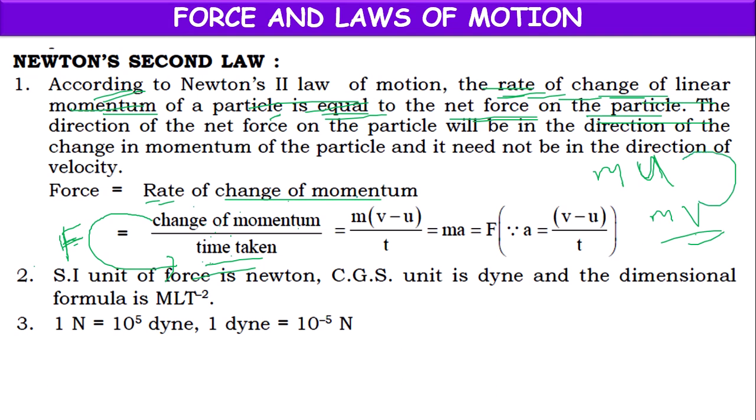Change of momentum means mv minus mu. m we can take common, m into (v minus u) by time taken t. But (v minus u) by t, meaning change of velocity by time, is already defined as acceleration. So in that we can take ma. In the place of this we can take a. So F equals ma.